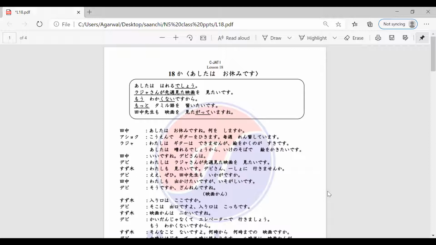So Devi-san is saying, watashi wa Raja-san ga senshu mita eiga o mitai desu. As for me, I want to watch the film which Raja-san saw last week. So Raja-san saw the movie last week and she wants to watch that movie. So Suzuki-san is speaking now, right? Shweta-san, can you read the dialogue for me?